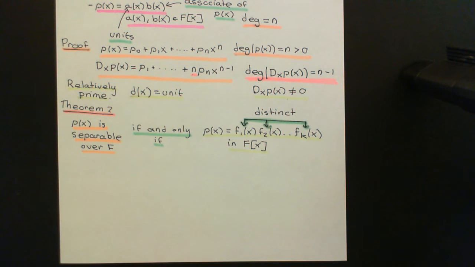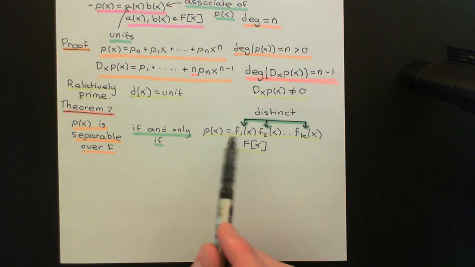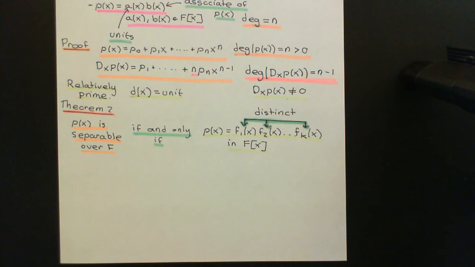Right, so what I'm now going to do, of course, is prove this, but I hope you appreciate how important this is. This now gives you an utter criterion for telling whether a polynomial is separable, and of course if it isn't separable it will then be inseparable. So this tells you exactly which polynomials in the ring of polynomials over the field capital F of characteristic 0 are going to be separable and which are not.